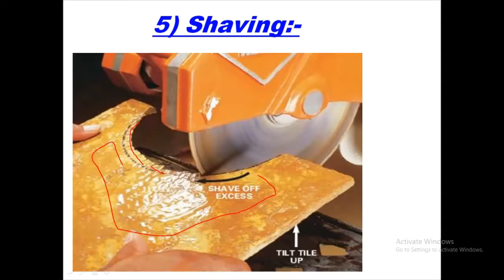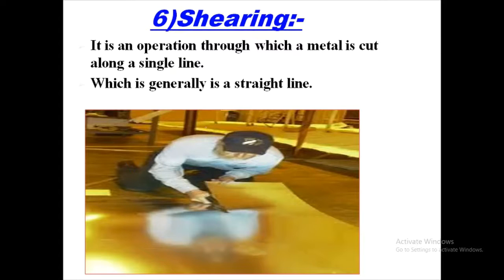Now next let us see the shearing operation. You can see it in the image. Here it is the operation through which a metal is cut along a single line, which is generally a straight line. Okay, this is what we have seen in the metal cutting operations. Now next we are going to see the metal forming operations.